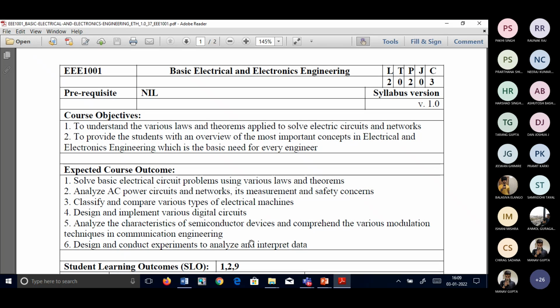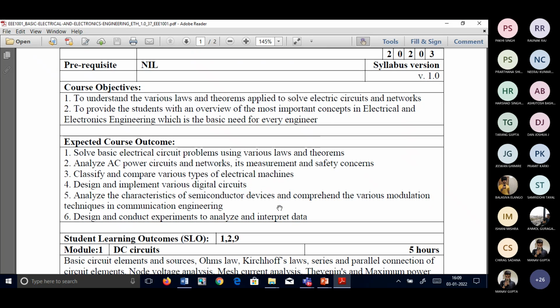And what is expected from you after doing the subject? You should be in a position to solve all the electrical problems. Right now we told it's an objective also. If any problem is given, any theorem is asked, you should be in a position to solve it.